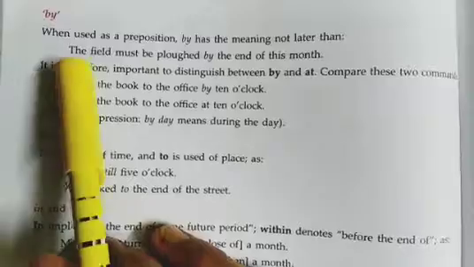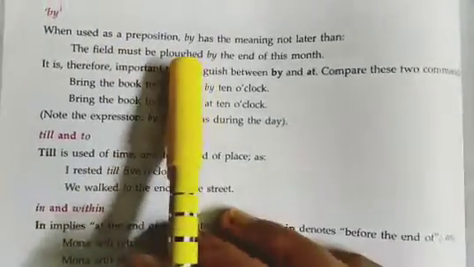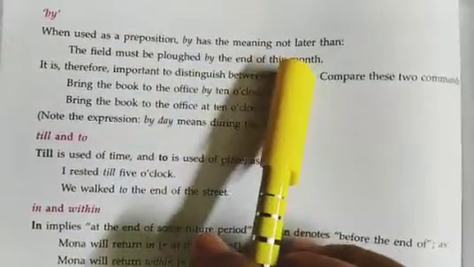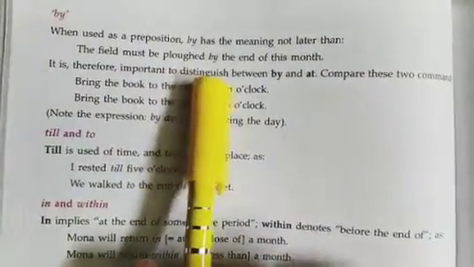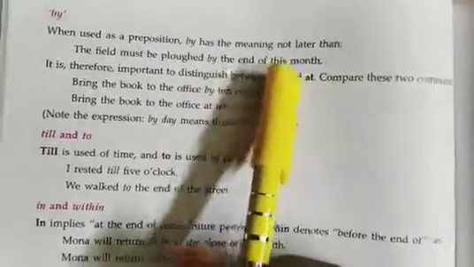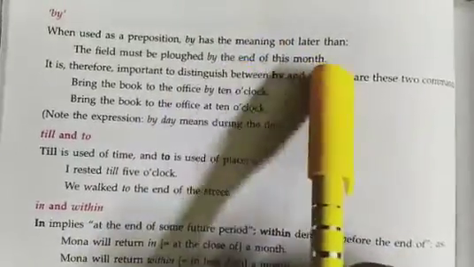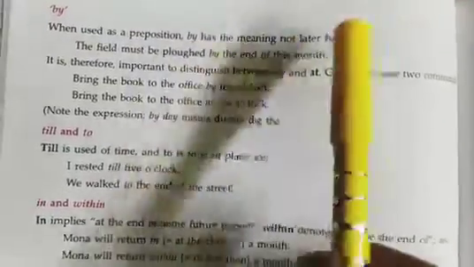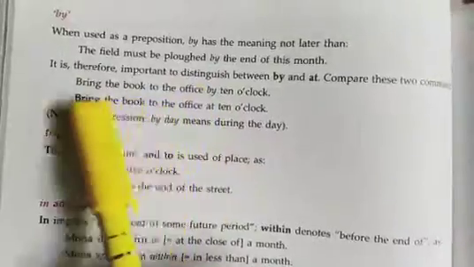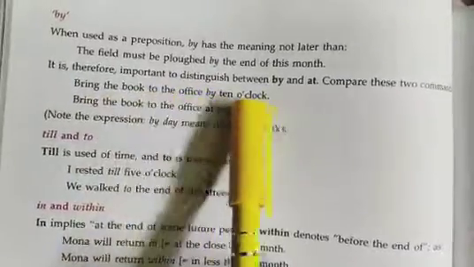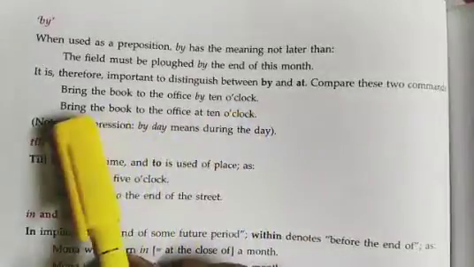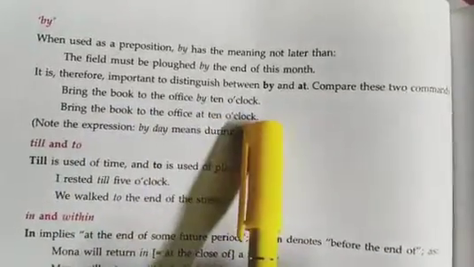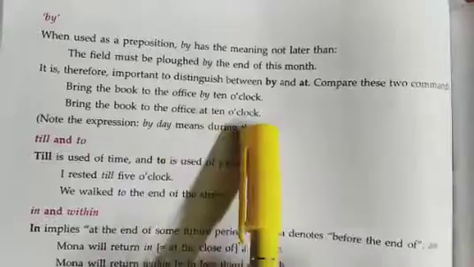So by, when used as a preposition, has the meaning not later than. The field must be plowed by the end of this month. That means before the time ends. You have to do that before the time ends. It is therefore important to distinguish between by and at. Bring the book to the office by 10 o'clock. Bring the book to the office at 10 o'clock.